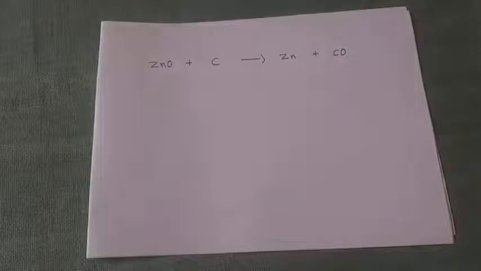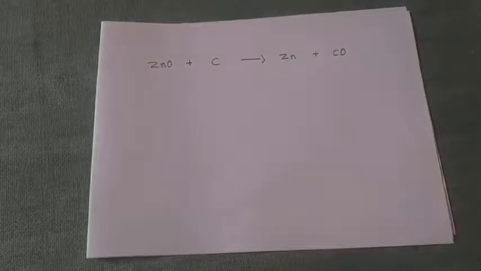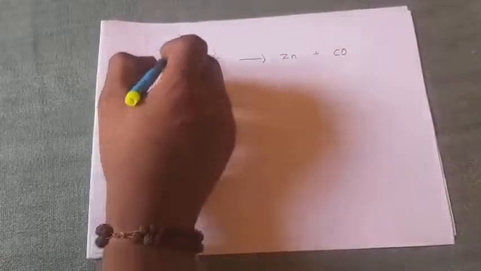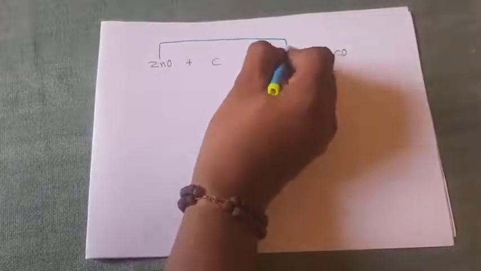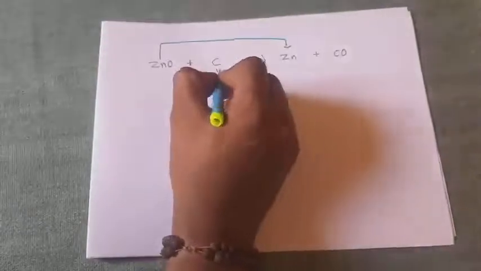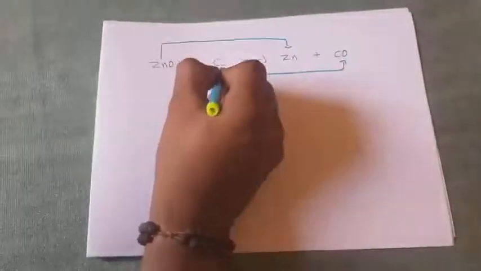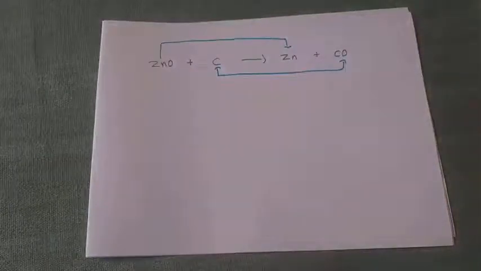Oxidation means gaining of oxygen or losing of hydrogen. Reduction means losing of oxygen. Then which is under gaining of oxygen or which is under losing of oxygen? Zinc oxide is converted to zinc and carbon is converted to carbon monoxide. Yes or no? Yes, of course, these are converted into these.